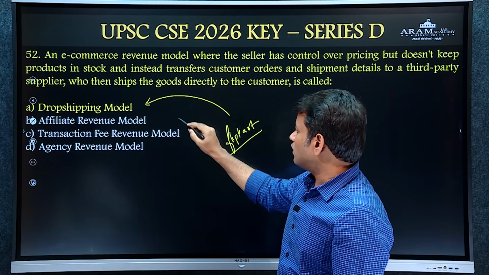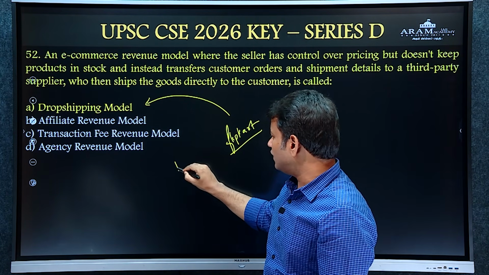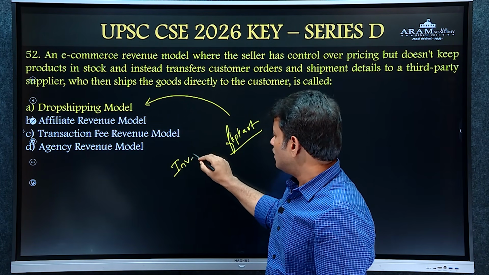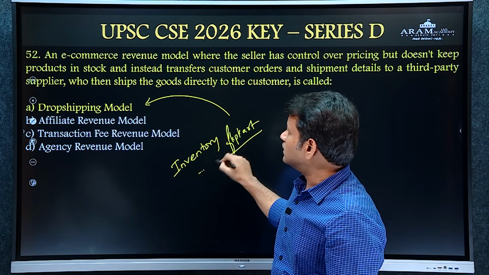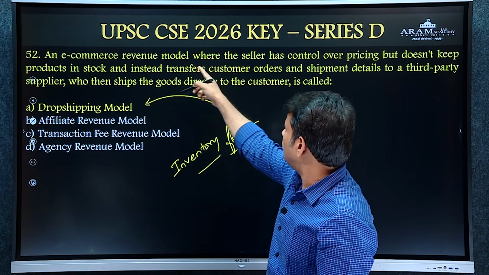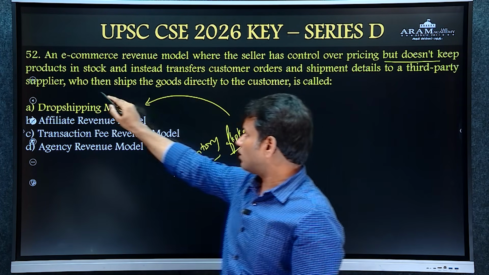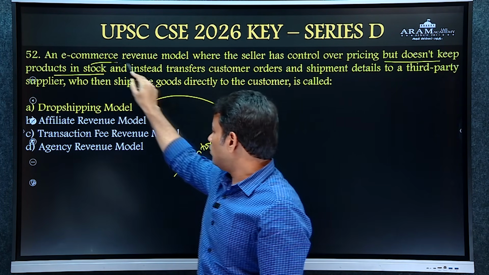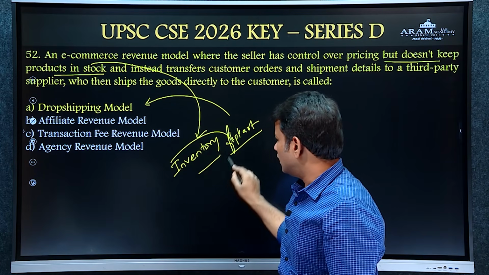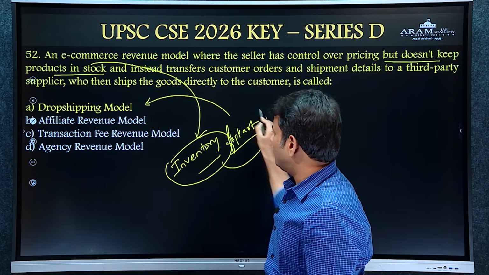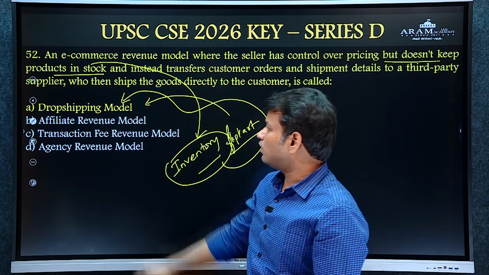In the drop shipping model, there is no need for the seller to maintain inventory himself. There is a clue in the question itself: the seller has control over pricing but does not keep products in stock. So there is no need of maintaining inventory. That type of model is known as the drop shipping model.